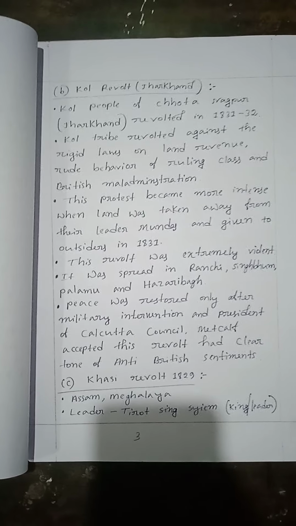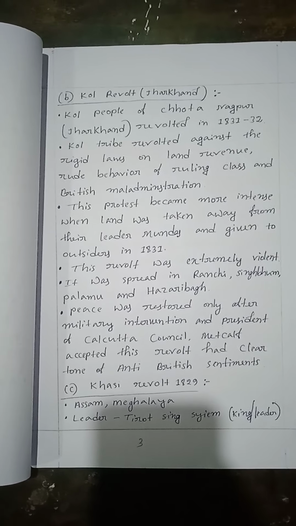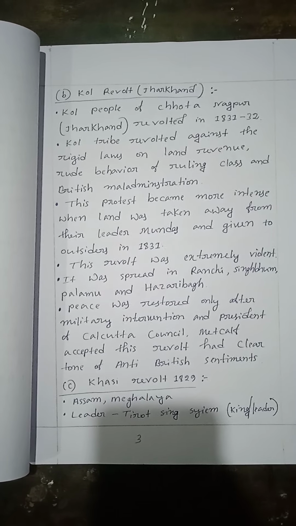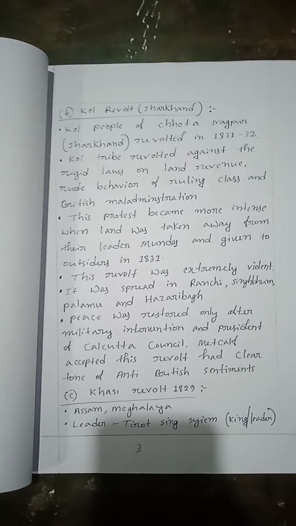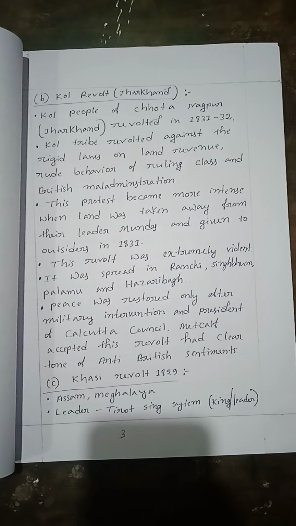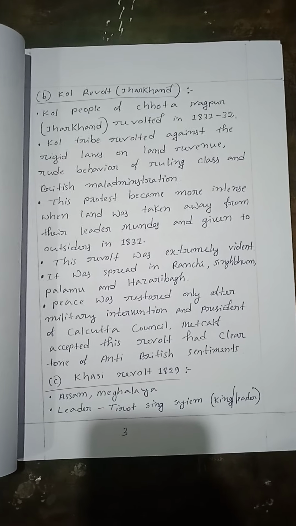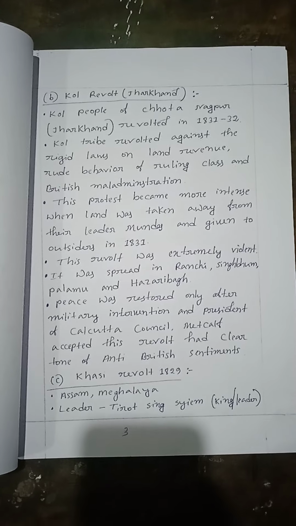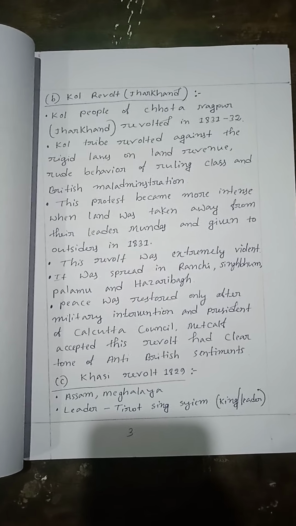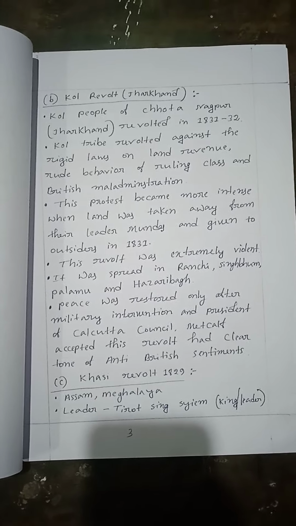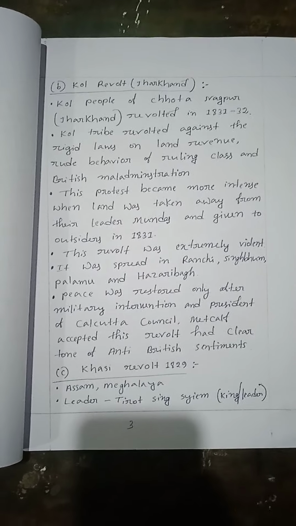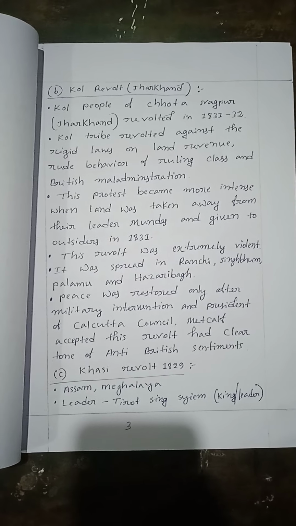It spread in Ranchi, Singhbhum, Palamu and Hazaribagh. Peace was restored only after military intervention, and the President of the Calcutta Council, Metcalfe, accepted that this revolt had a clear tone of anti-British sentiments.